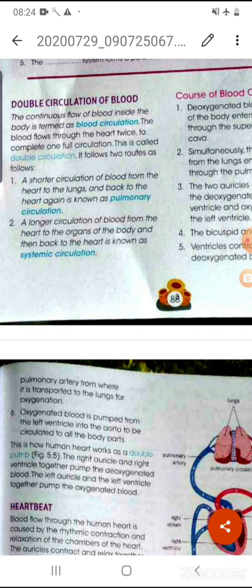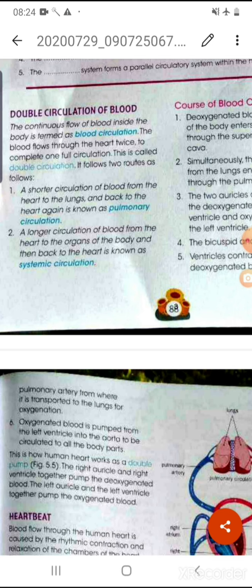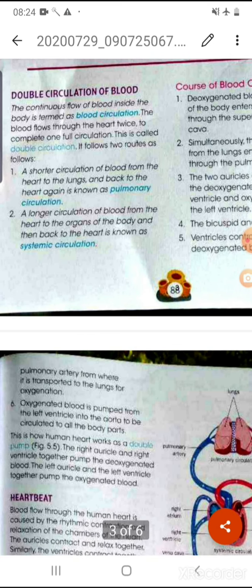Today we will see how the blood circulates through our heart. There is a continuous flow of the blood inside our heart and our body all the time. That is known as the blood circulation. To complete a full circulation, the blood has to pass twice through our heart, so that it is known as double circulation.